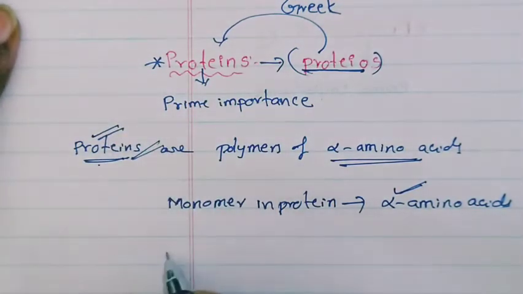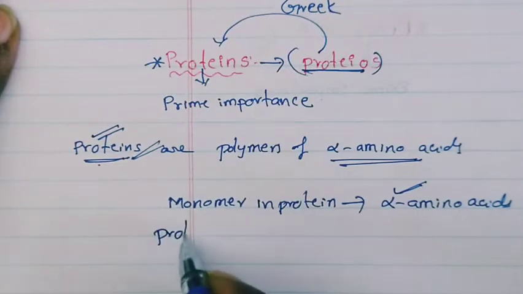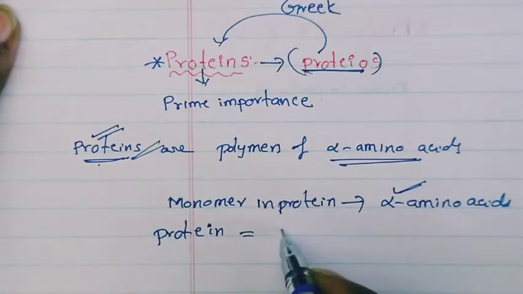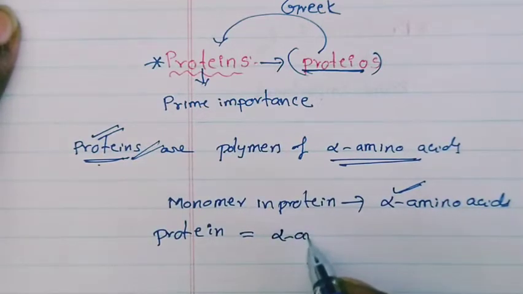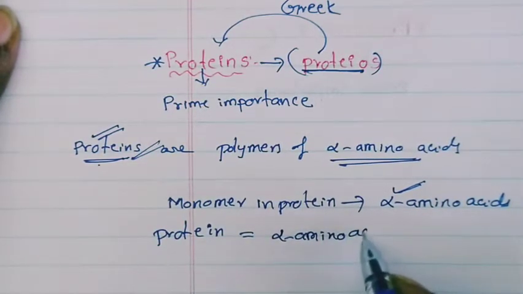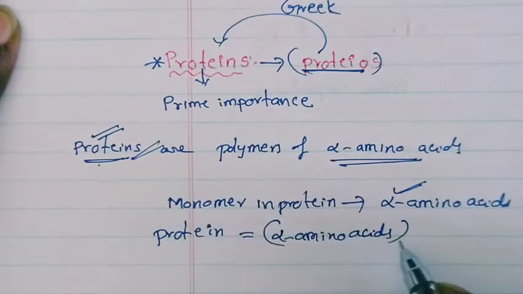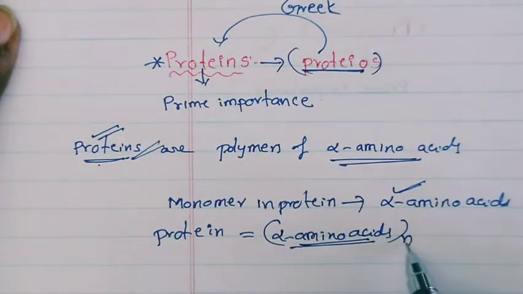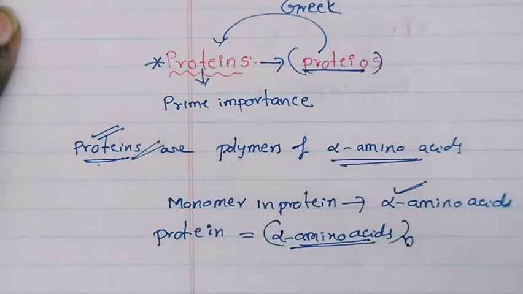Simply we can write like this. That means protein is a polymer of alpha amino acid, alpha amino acids taken n times. Okay, this is a polymer now. That means you should write the n times. So this is about the protein.